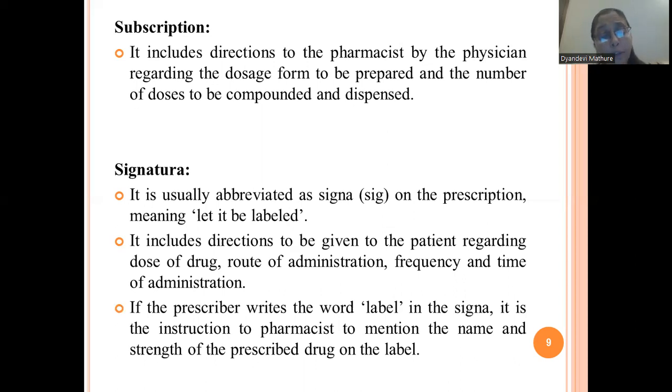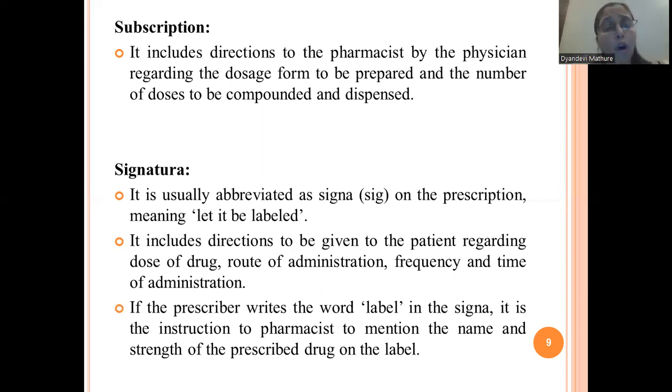Now, if the prescriber writes the word label, prescriber means your physician, if he writes the word label in the signa, it is the instruction to the pharmacist to mention the name and strength of the prescribed drug on the label.